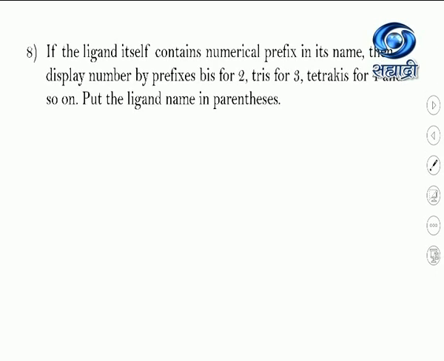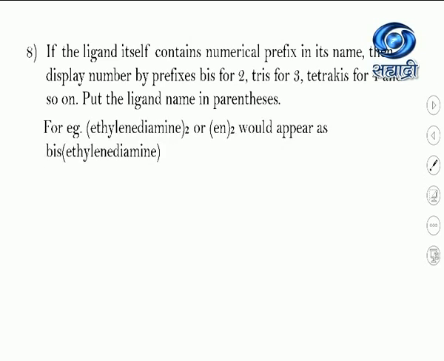Now see the next one. If the ligand itself contains a numerical prefix in its name, then we have to use the prefix bis for 2, tris for 3, tetrakis for 4 and so on. Listen carefully. The ligand itself contains the numerical prefix in its name. For example, ethylene diamine. How do we write ethylene diamine? en twice. That is, the ligand name itself contains the numerical prefix. Then in this case, while writing the IUPAC name, we have to use the prefix bis for 2, tris for 3 and tetrakis for 4.